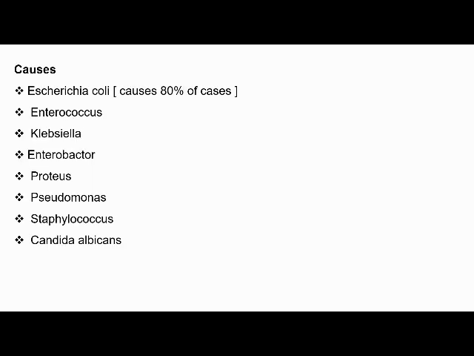Causes: Escherichia coli. About 80% of urinary tract infections occur due to Escherichia coli. Enterococcus, Klebsiella, Enterobacter, Proteus, Pseudomonas, Staphylococcus, and Candida albicans are the other causative organisms for UTI.